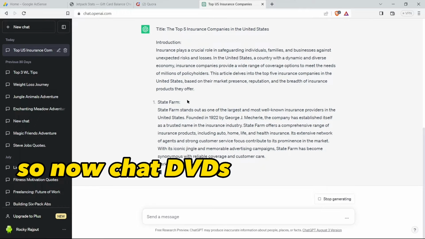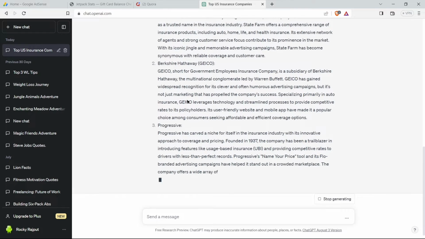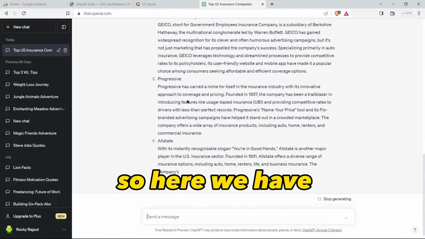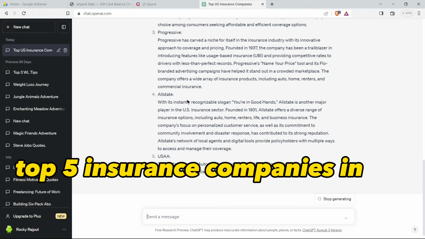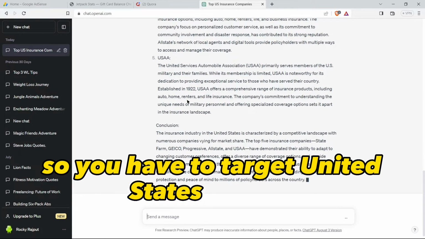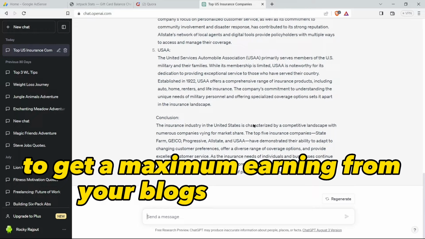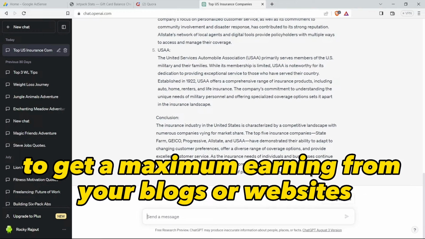So now ChatGPT is writing the article for us. So here we have top 5 insurance companies in the United States. So you have to target the United States to get maximum earning from your blogs or websites.